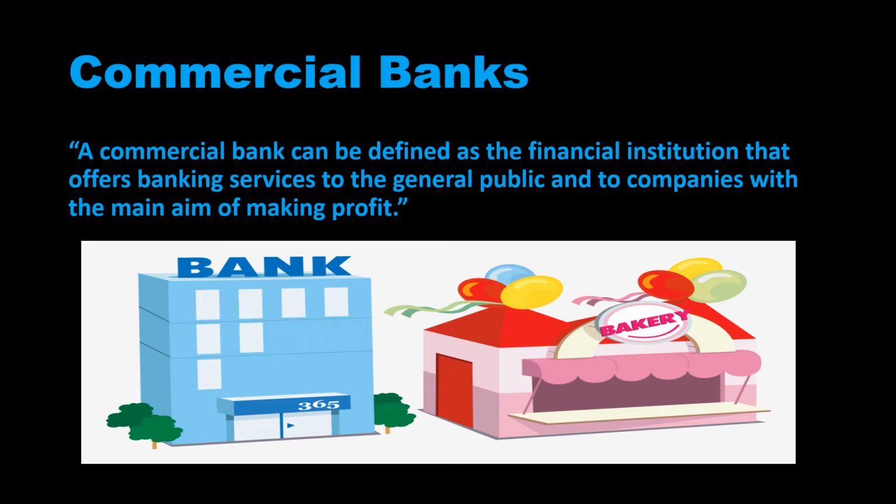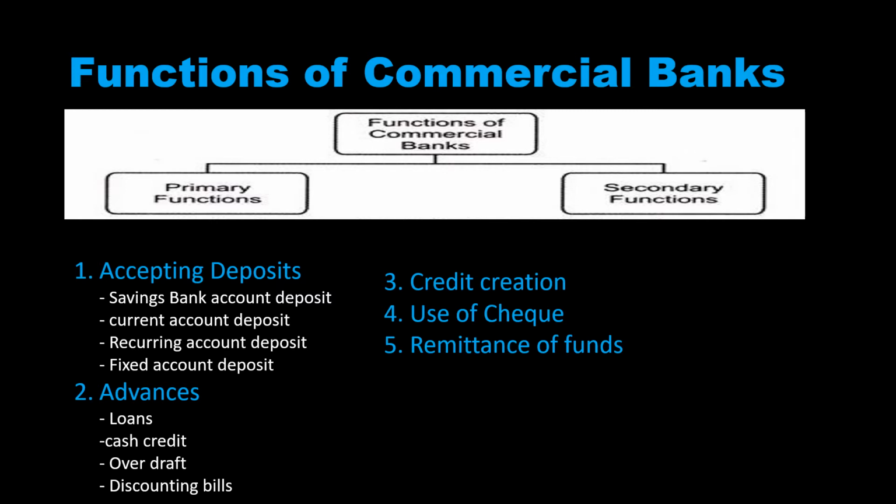So that is why we call it a commercial bank. They're doing banking activities to help commercial activities, and in nature also they're commercial. That means they're business minded, they want to make a profit. So the main aim of a commercial bank is making profit. So I hope all of you understood this.